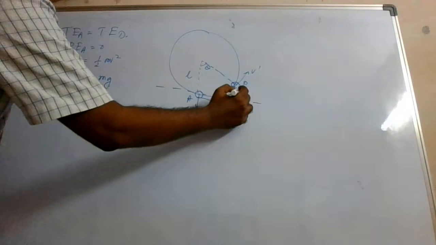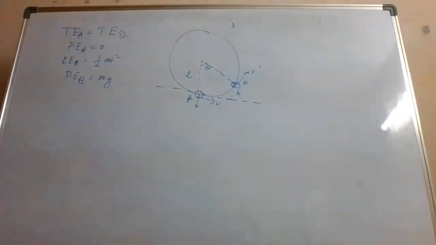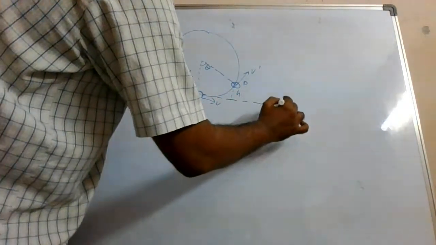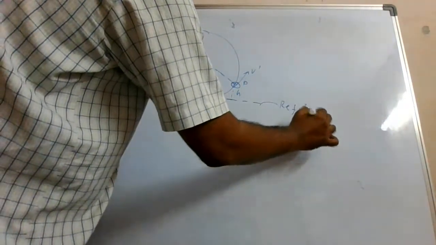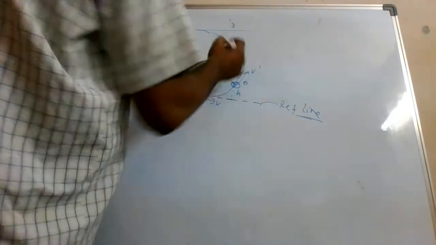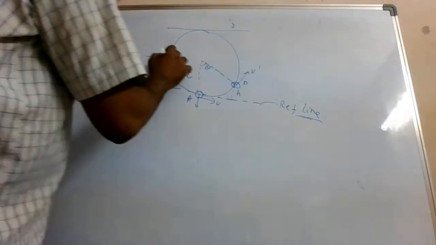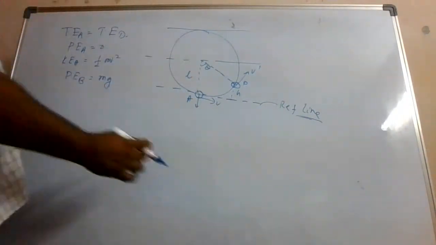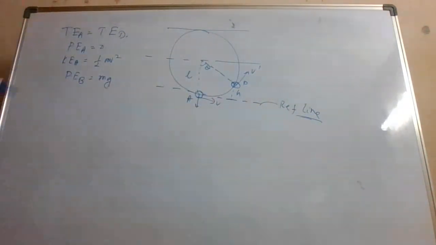This is the h value, because this is the reference line you have taken. While telling the concept of potential energy, I told you that whichever reference line you take, your answer won't change. But for simplicity, we are taking the lowest point as the reference line.